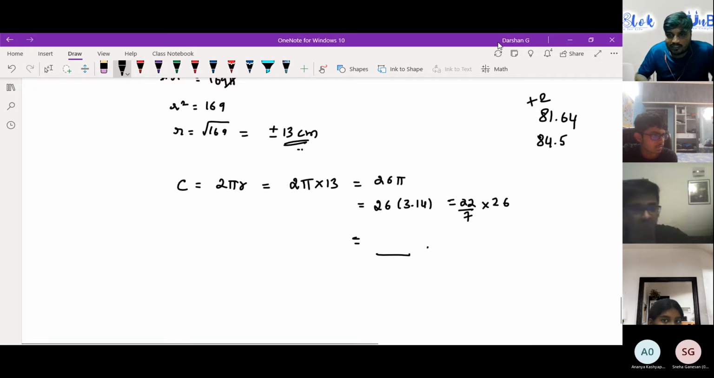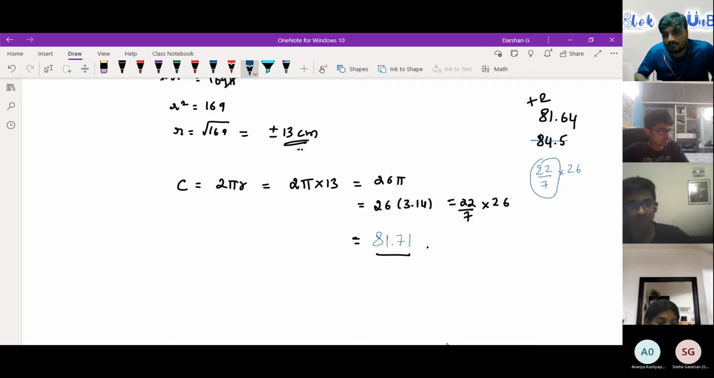Okay, Ananya has not got any answer. So you're calculating. Okay. Manomai, you have got it very far and obviously this looks wrong. So can you calculate for 22 by 7 into 26? Can you calculate this quickly? Let's see what answer you get, because I'll tell you the answer I've got: 81.71. That's why.